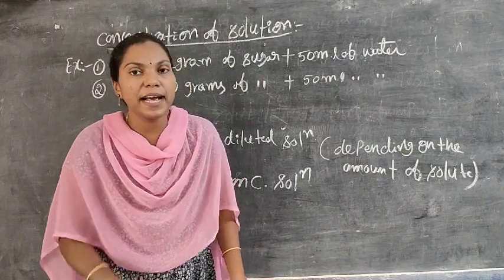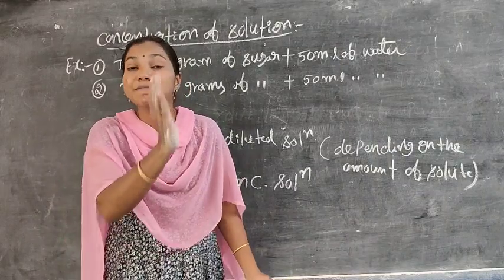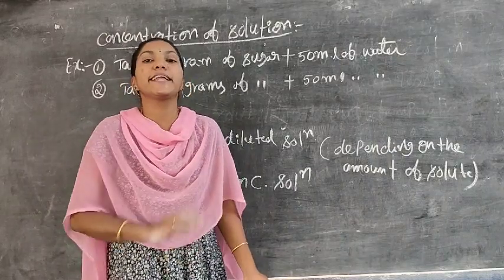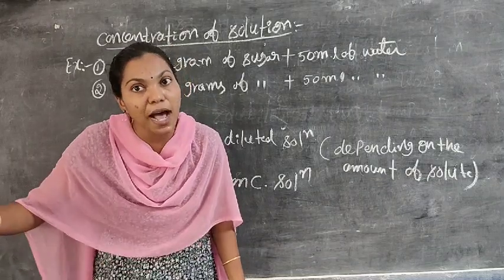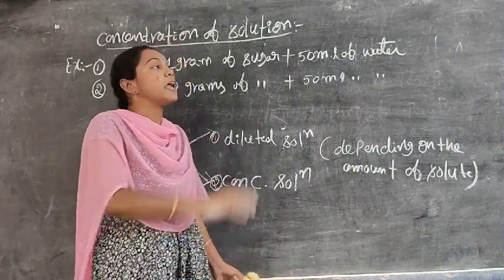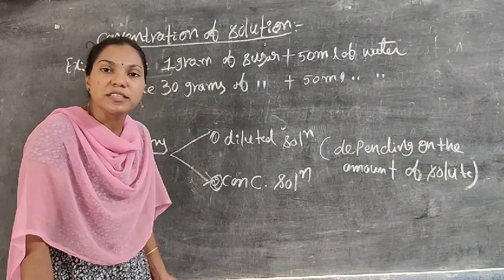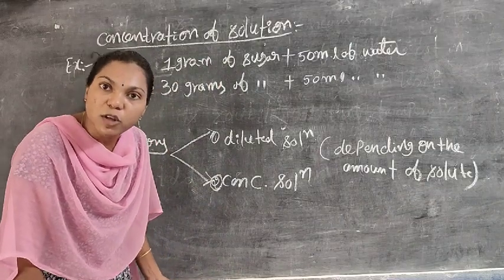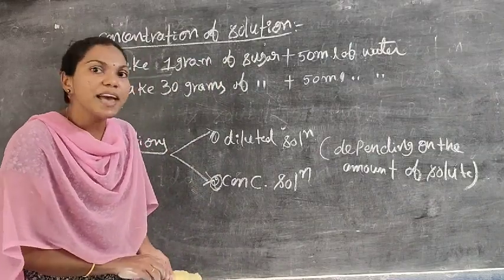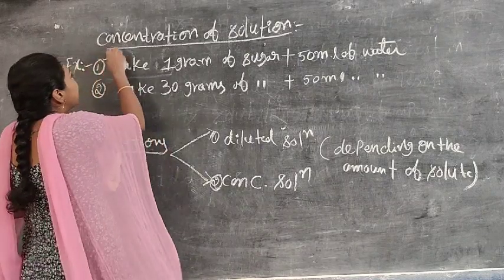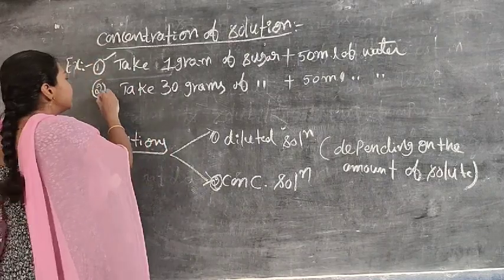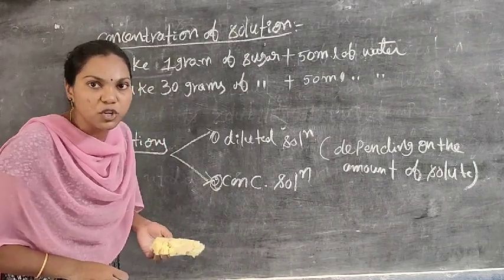But in the second beaker, we take 30 grams of sugar, but the same quantity of water, that is 50 ml of water. Now can you say which is called a diluted solution and which is called a concentrated solution? Yes, we have clarified. The first one is called a diluted solution. The second one is called a concentrated solution.